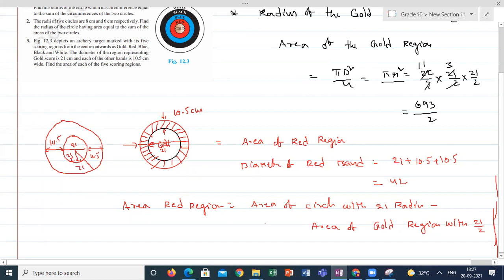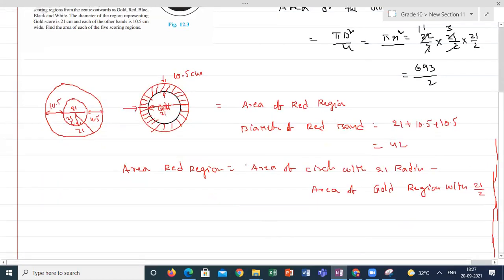So diameter of the red band is 42, and radius of the red band is 42/2, that is 21. So what I will get? Pi 21 whole square minus pi 21/2 whole square.